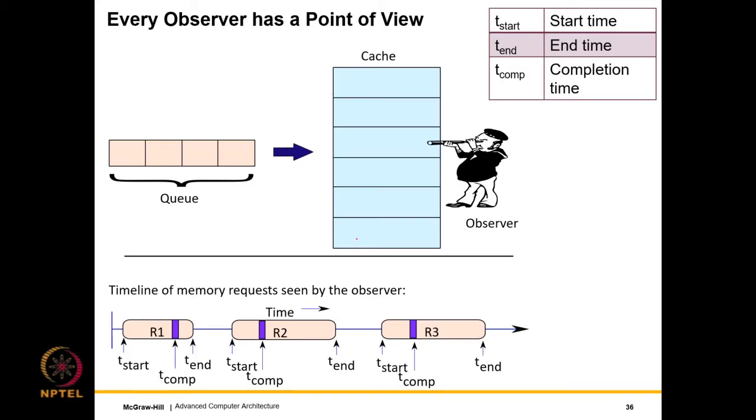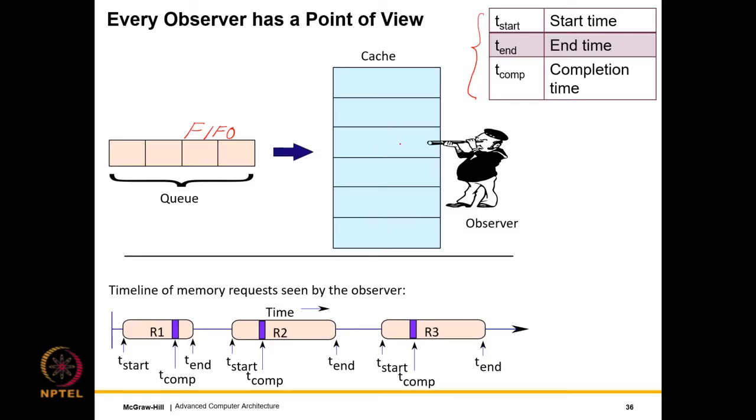So look at this as a cache. Let's say I place an observer. This notion of observers is very important: who's sitting where and observing and recording what. So we'll have a set of requests that come to a given location within a cache, and they can be put in a first in first out queue, a FIFO queue. And we will define three terms: a starting time, which means the time at which the request starts; the ending time, the time at which it ends; and the completion time, which means the time at which it appears to execute.